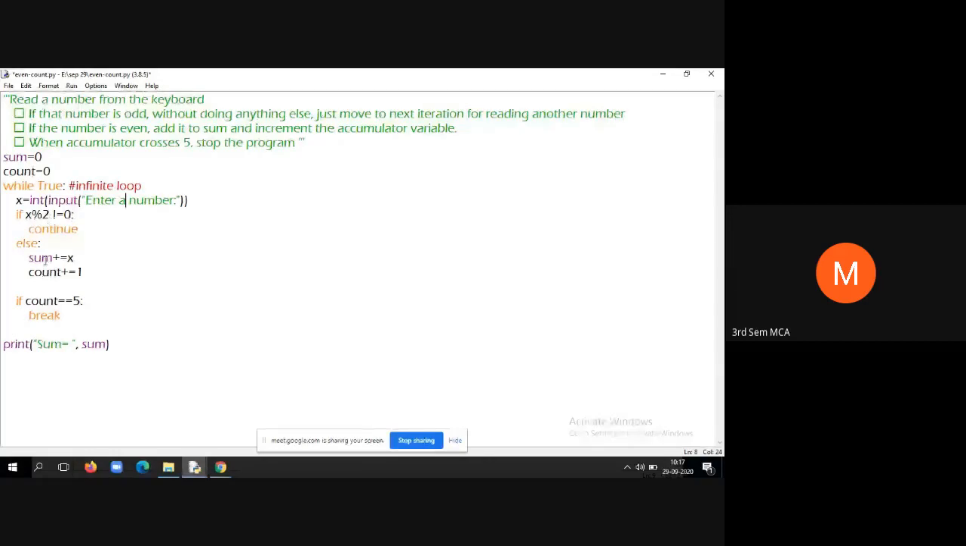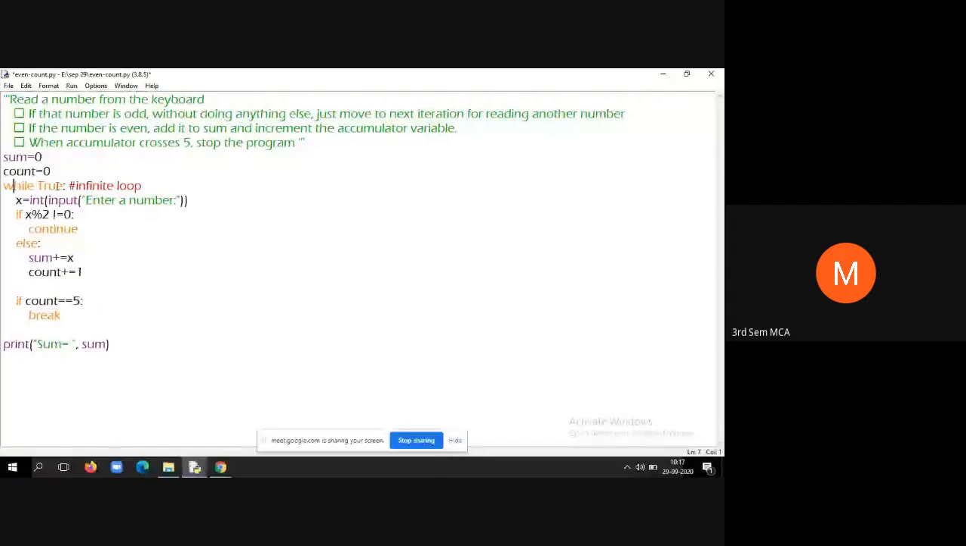Sum is equal to sum plus x. Initially sum is equal to 0, so sum is equal to 0 plus 4, that is sum is equal to 4. Then count is equal to count plus 1, that is count is equal to 0 plus 1, which is 1. Then if count is equal to 5, break. So this condition fails. Once again it will go to the while loop.